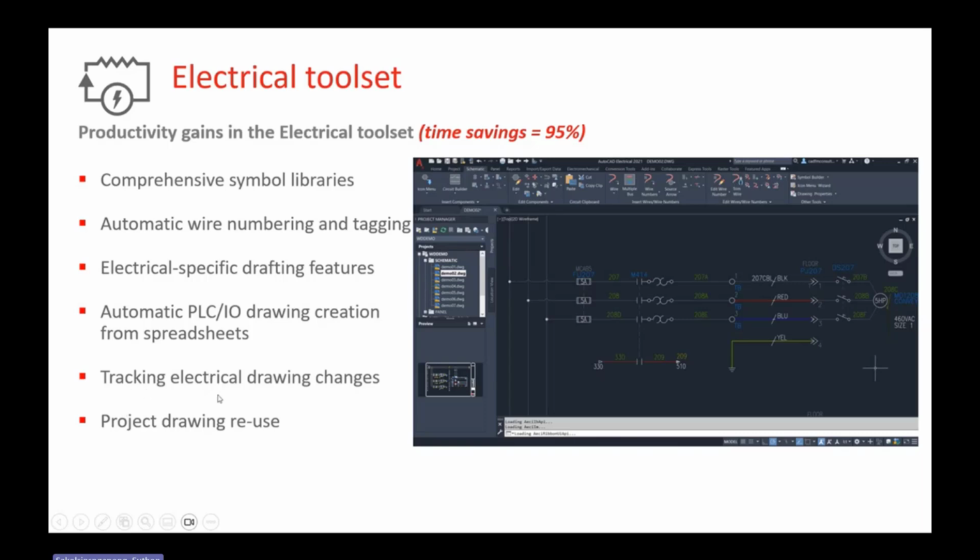And tracking electrical drawing changes means that if you have 2 versions of your drawing, you want to know which areas have been changed. Normally, you have to use your own eyes to compare the left side and the right side one by one. For a simple drawing, you spend more than an hour comparing, being careful with everything, right?